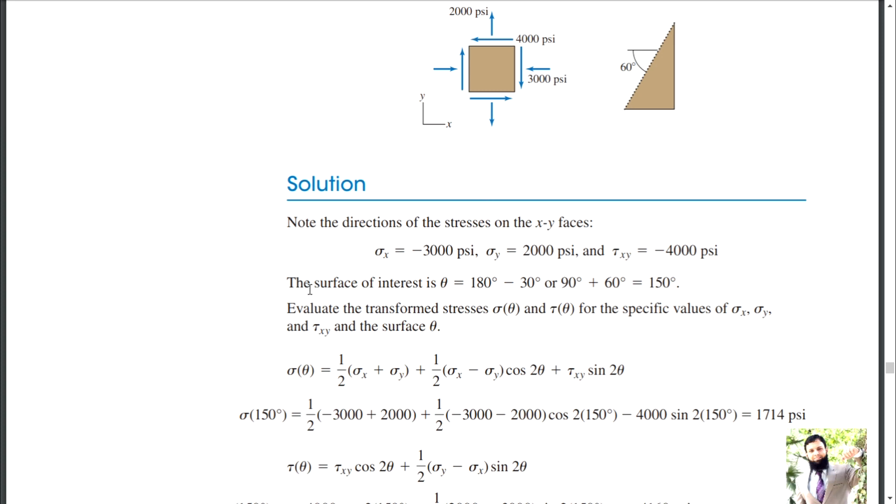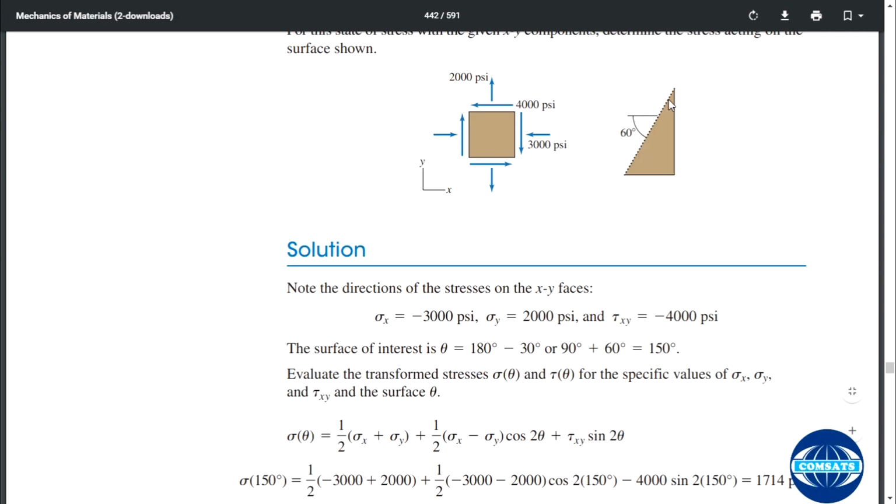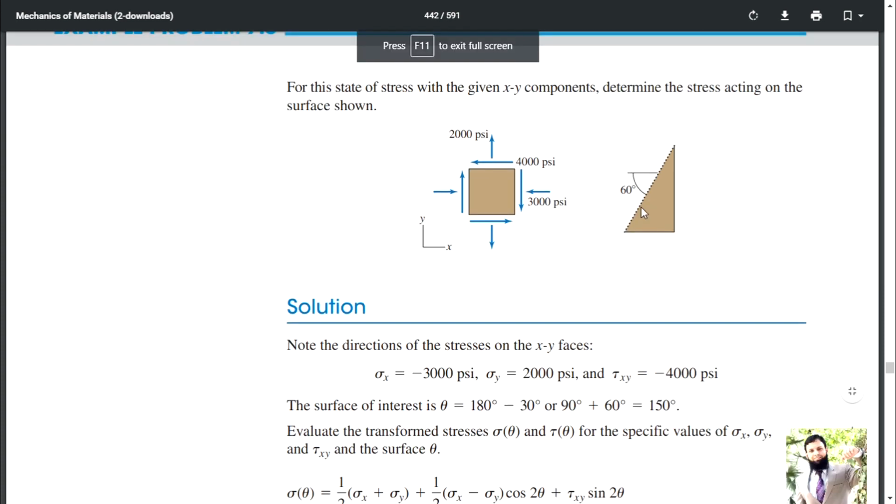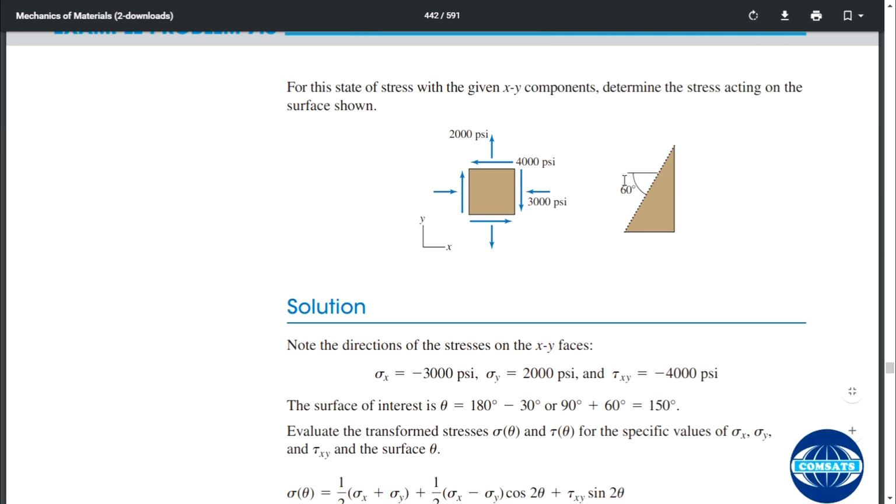Okay, now the surface of interest is this. This surface is of our interest, oriented at 60 degrees with the negative x-axis. We formulated equations with the positive x-axis. The angle given is 60 degrees with the negative x direction, and we are interested in the perpendicular to this surface, and what angle an arrow perpendicular to this surface is making with the positive x-axis.